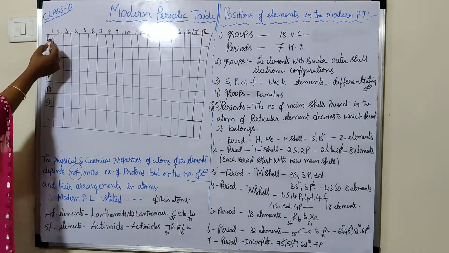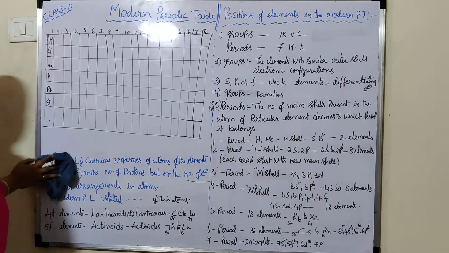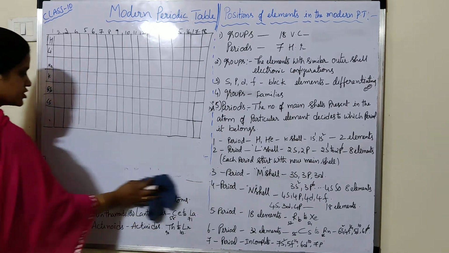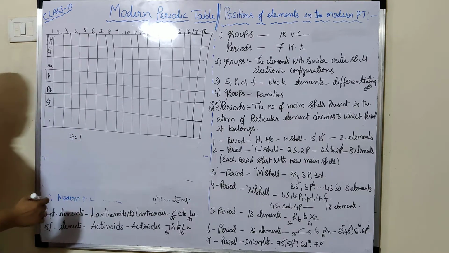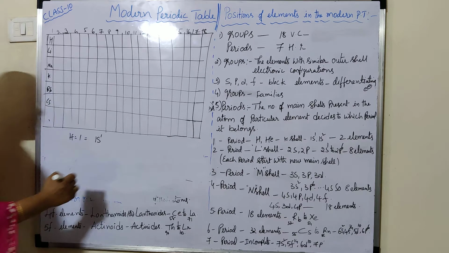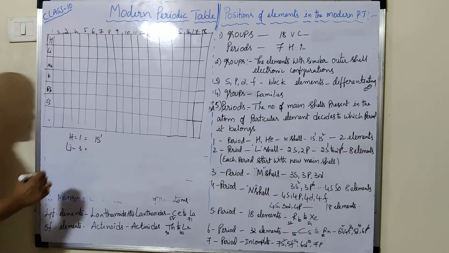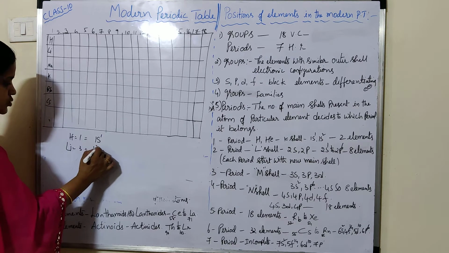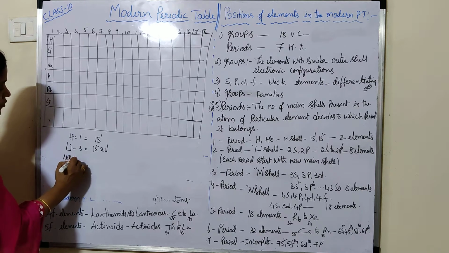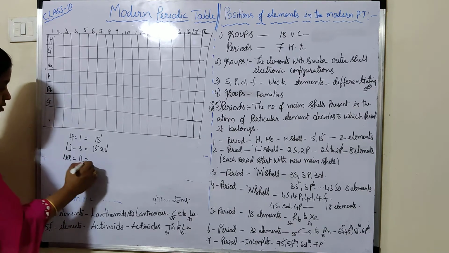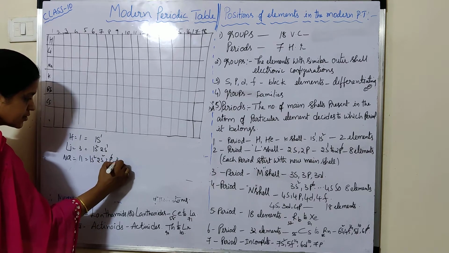For example, if we take the first group and observe the electronic configuration: hydrogen, atomic number 1, the electronic configuration is 1s1. Lithium, atomic number 3, the electronic configuration is 1s2, 2s1. Next, sodium, 11, its electronic configuration is 1s2, 2s2, 2p6, 3s1.